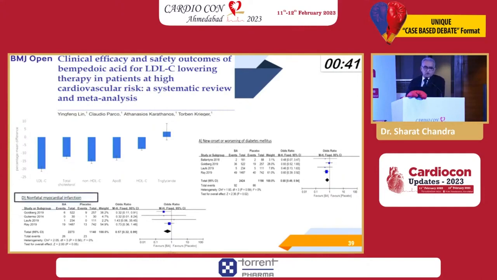Non-fatal myocardial infarction also comes down, as you see in almost all the meta-analyses combining the patients from different trials. It is clearly shown that non-fatal MI comes down with bempedoic acid.